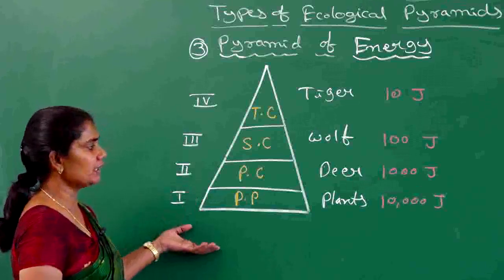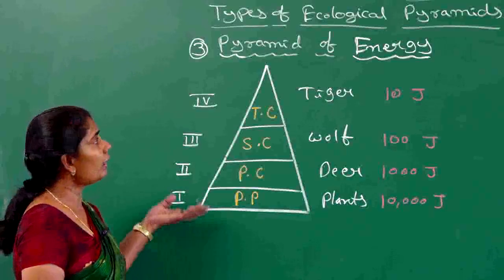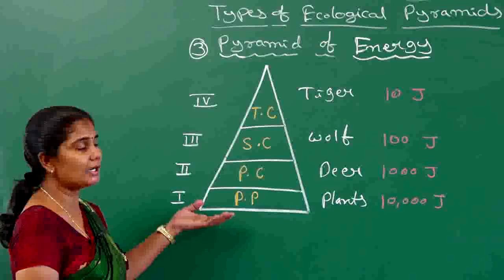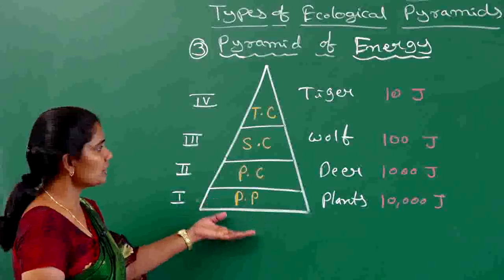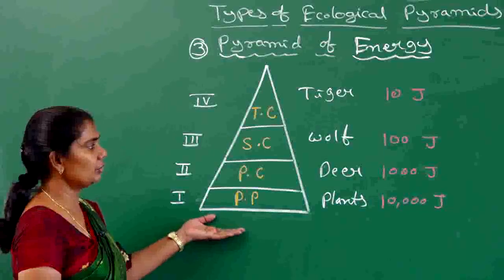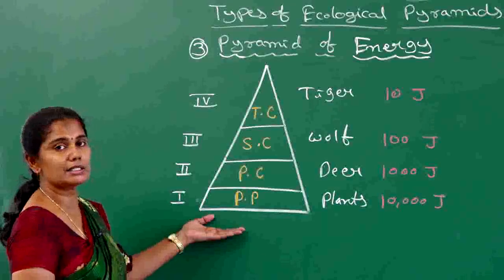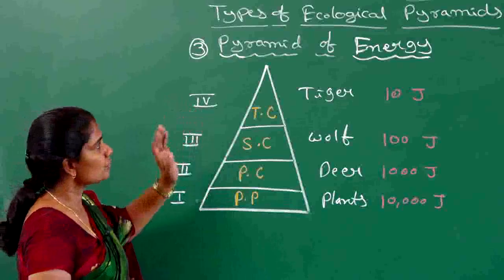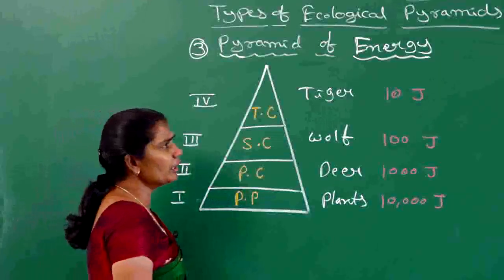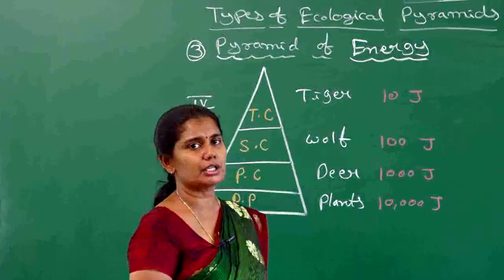That's why the pyramid of energy can't be inverted, due to the 10% law itself. This pyramid indicates the decrease in energy from the lower trophic level to the higher trophic level. Next, let us move on to some of the limitations of the ecological pyramid.